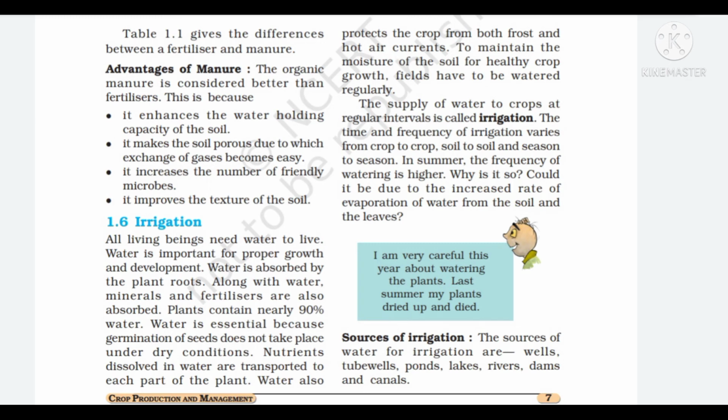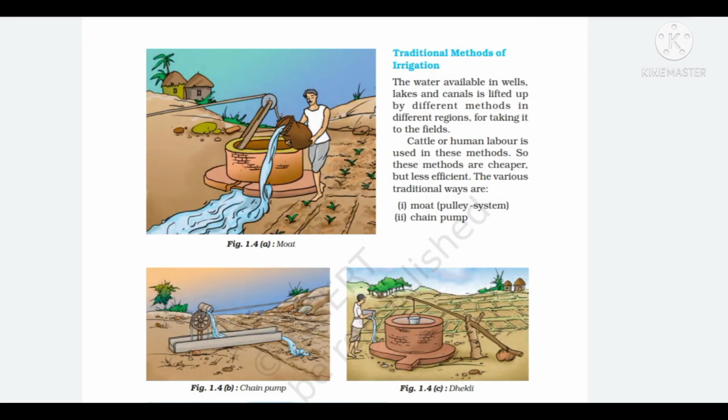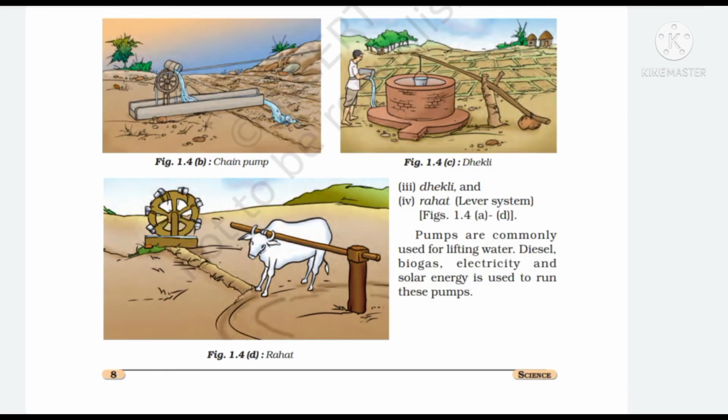Next agricultural practice is irrigation. The supply of water to crops at regular intervals is called irrigation. The sources of water for irrigation are wells, tube wells, ponds, lakes, rivers, dams and canals. And the traditional methods of irrigation are as follows. First is moat, second is chain pump, third is dhekli, fourth is rahat, that is lever system.